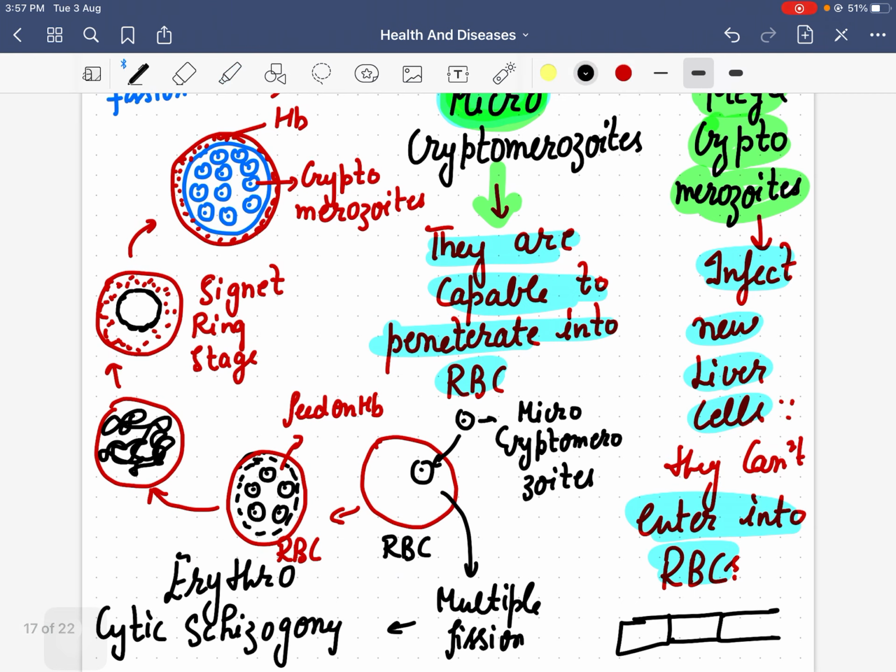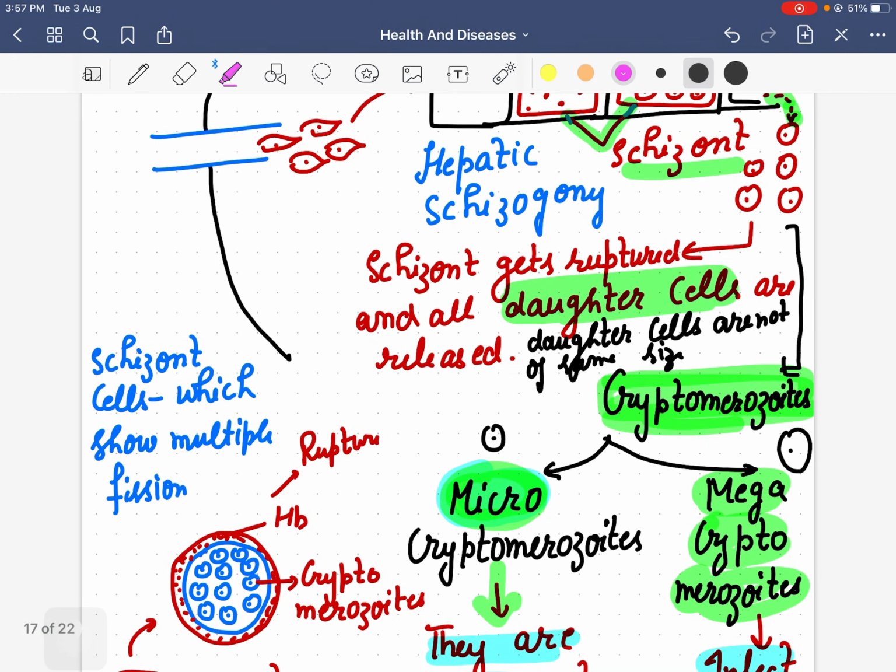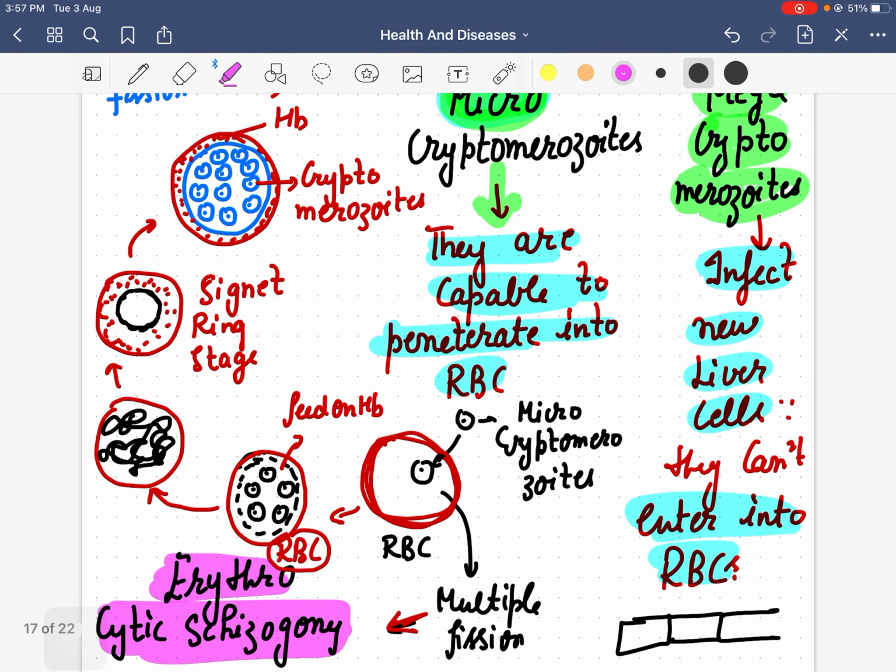As you can see here, this is our RBC cell. Here these microcryptomerozoites enter, they undergo multiple fission, they divide inside the RBC. When they divide inside the RBC, this is known as erythrocytic schizogony. When they divide inside the liver cell, that is known as hepatic schizogony. When they divide inside the RBC, that is known as erythrocytic schizogony.